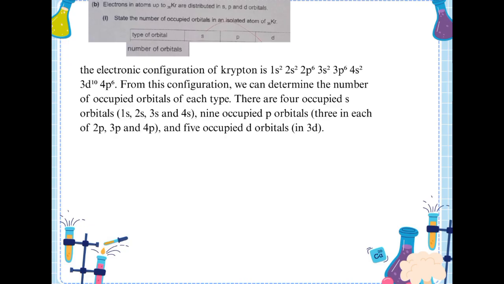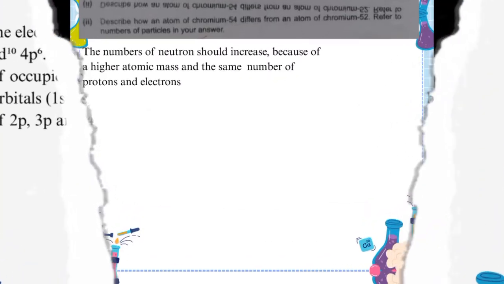From this configuration, we can determine the number of occupied orbitals of each type. There are 4 occupied s orbitals: 1s, 2s, 3s, and 4s. 9 occupied p orbitals, 3 in each of 2p, 3p, and 4p, and 5 occupied d orbitals in 3d. So the answer is s is 4, p is 9, and d is 5.